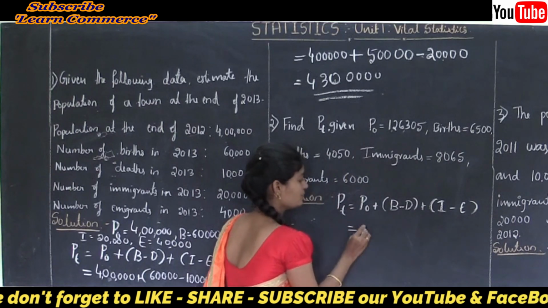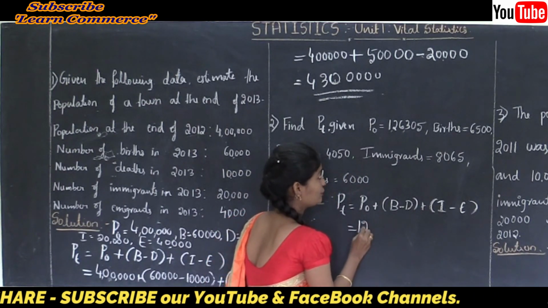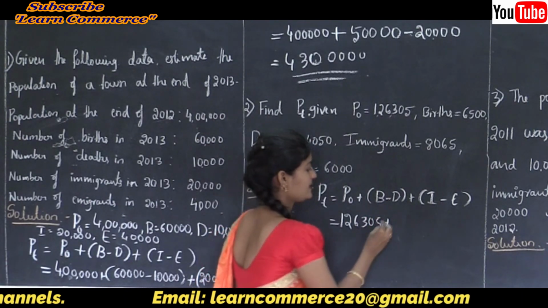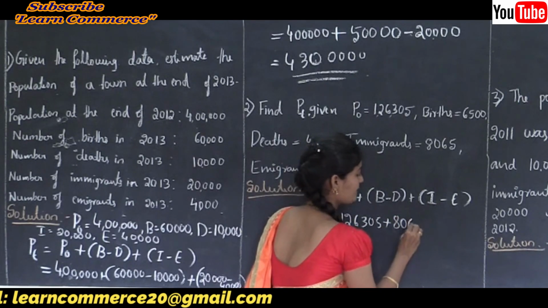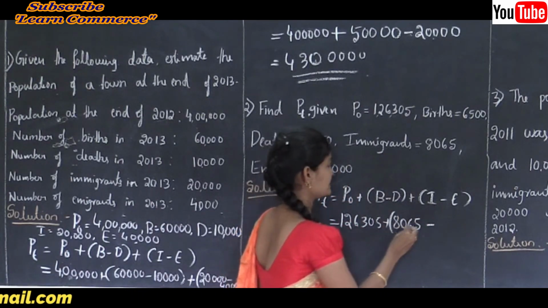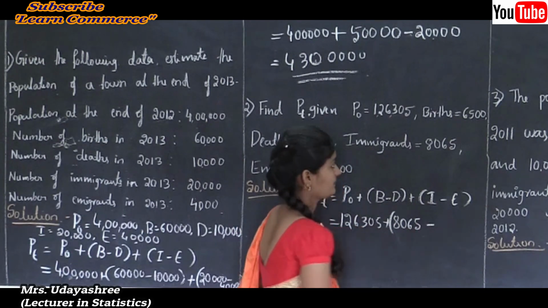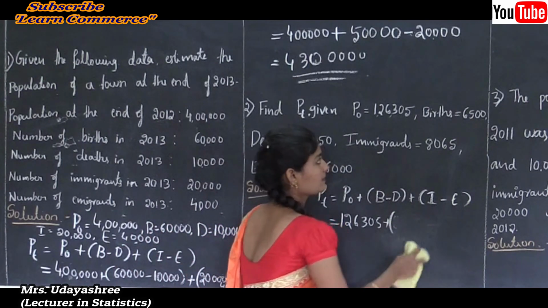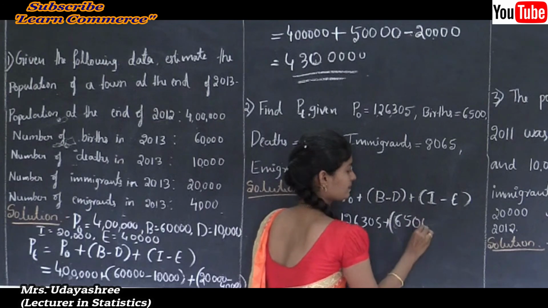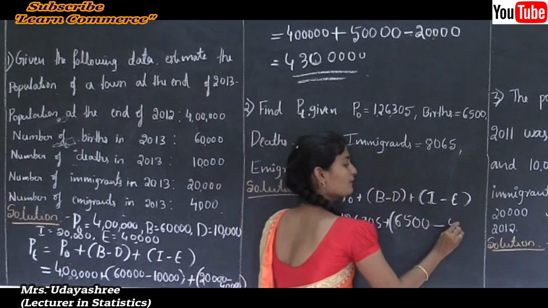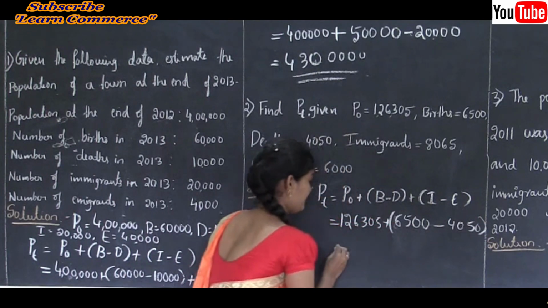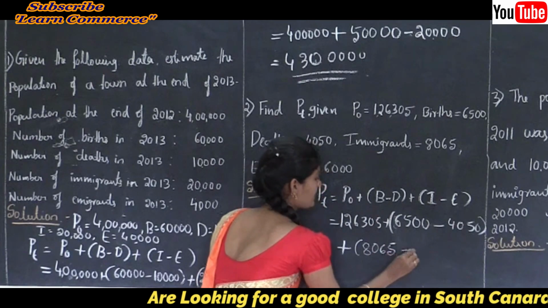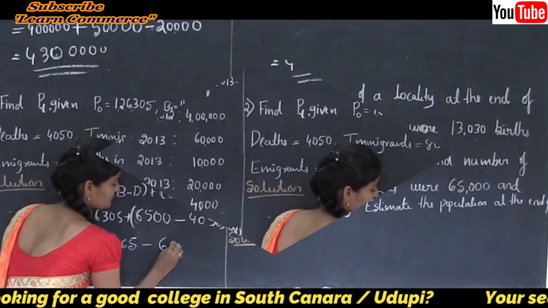Now I will substitute these values. So P0 is 1,26,305 plus B, that is 6,500, minus D, that is 4,050, plus I, that is 8,065, minus emigrants, that is 6,000.